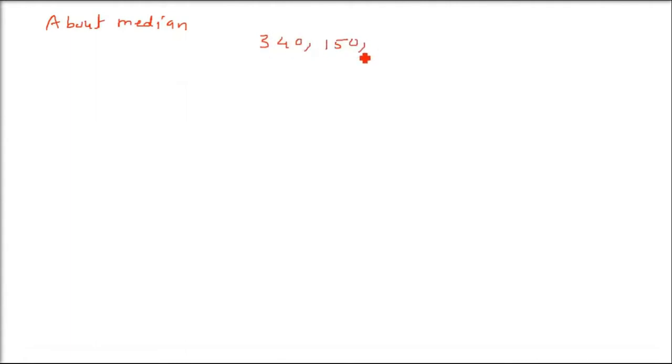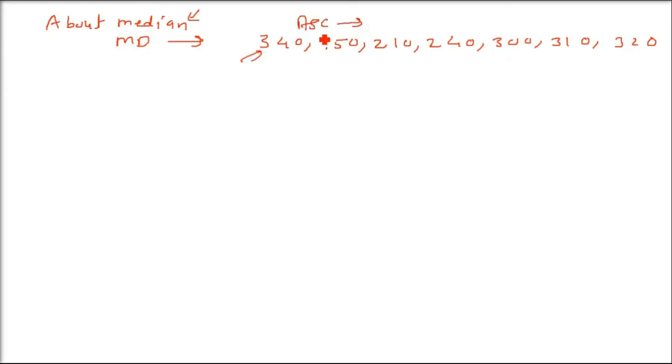So let us take an example. We have 340, 150, 210, 240, 300, 310 and 320. These are the data we have. Now we have to find out the mean deviation. How to find out the mean deviation? First thing is about median. So first we have to find out the median. So we will arrange it in the ascending order. The lowest one first and the highest one last.